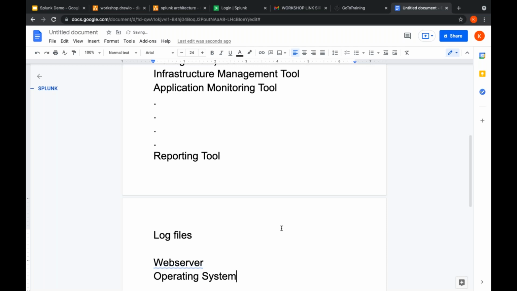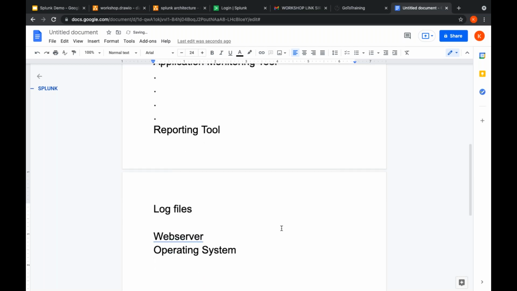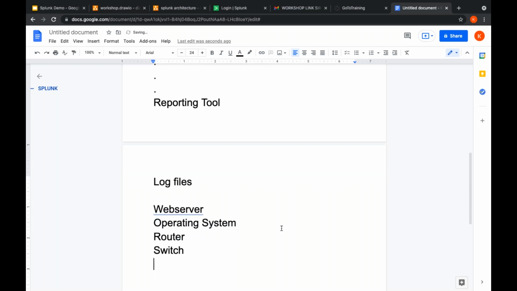Not only web servers, operating systems, and software, but even routers and switches, and applications like your mobile applications, Facebook, WhatsApp, will be generating what? Log files.